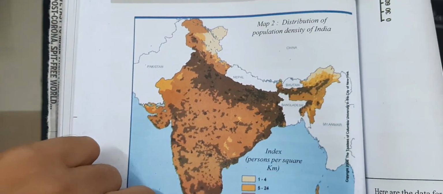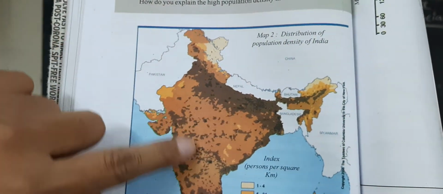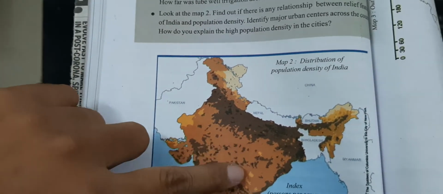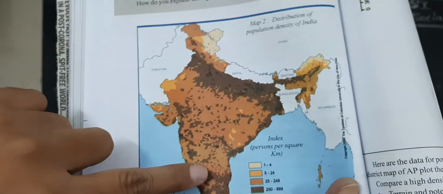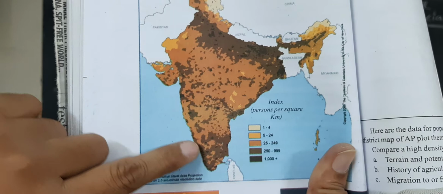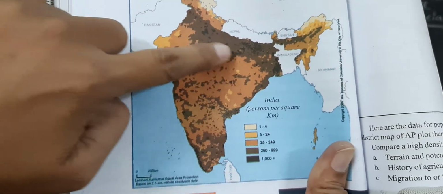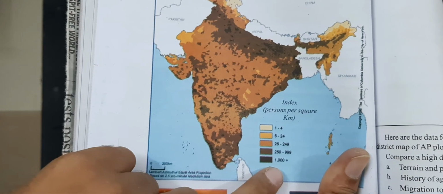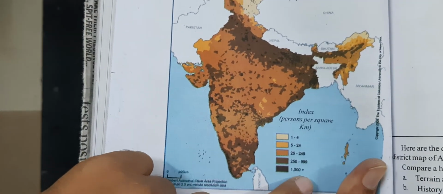25 to 249. Look, children, this area is almost the North Indian states and South Indian states. 250 to 999. Look at this thick area. 1000 and more, children.